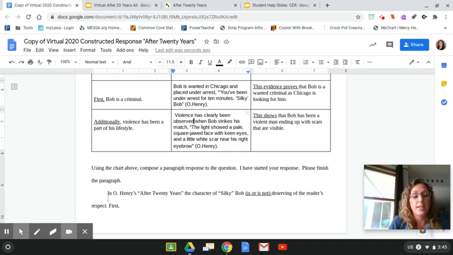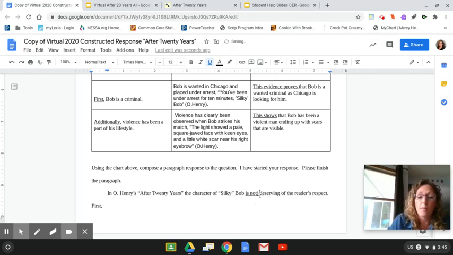So here's what it says. In O. Henry's "After 20 Years," the character of Silky Bob is or is not deserving of the reader's respect. Well, I'm saying he is not. So I'm going to delete this part out and just have my claim in there, my answer. Notice that I have the author's name, I have the name of the story in quotation marks, and I basically restated the question.